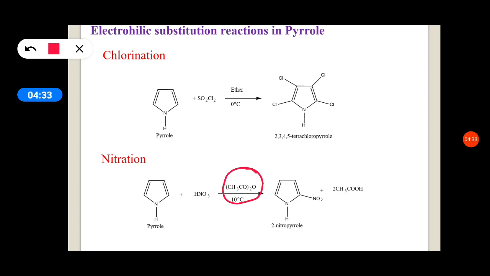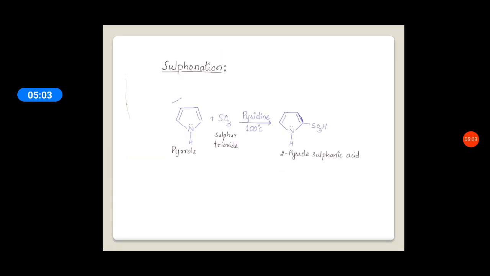Otherwise, the lone pair of electrons present on the nitrogen will react with the sulfuric acid and form a salt instead of the substituted product. That's why a weak acid is used. Anhydrous acetic acid is taken at low temperature, 10 degrees centigrade. Nitration takes place and it gives 2-nitropyrrole.